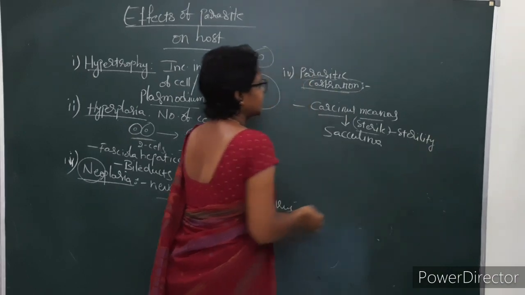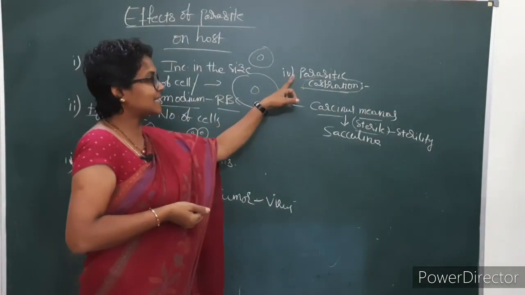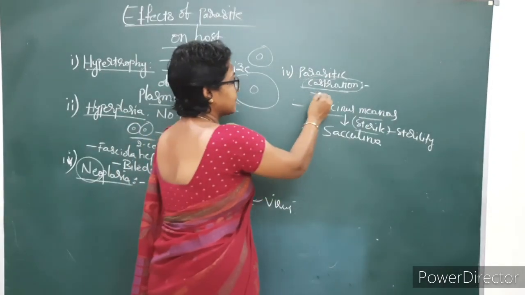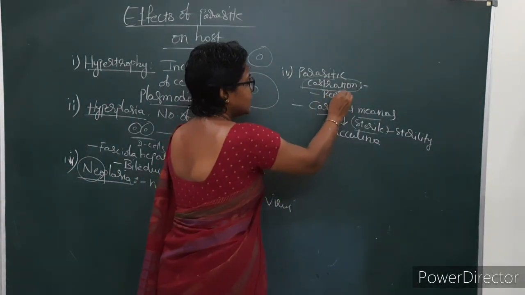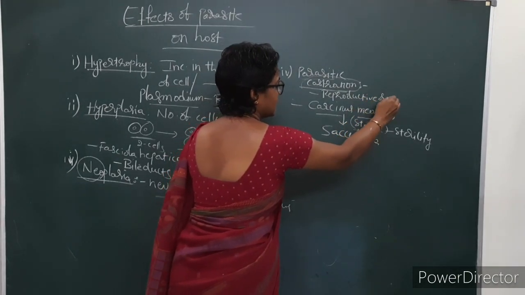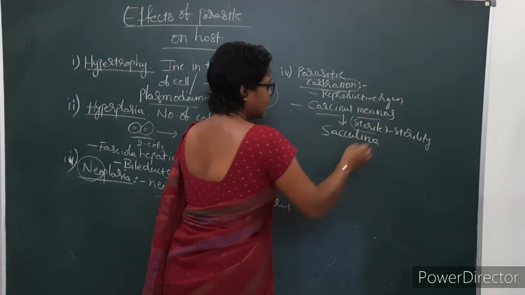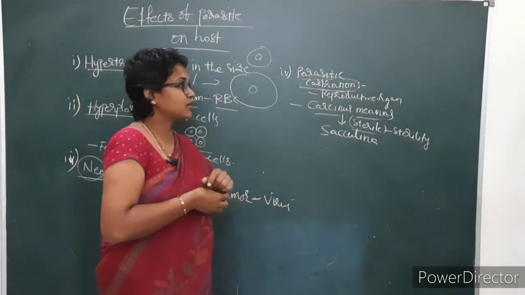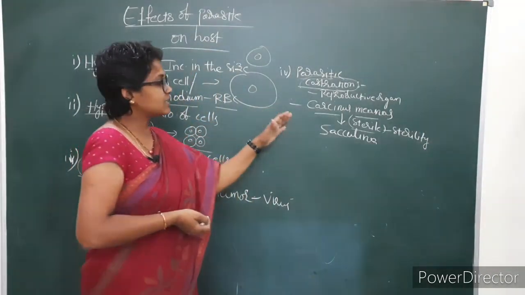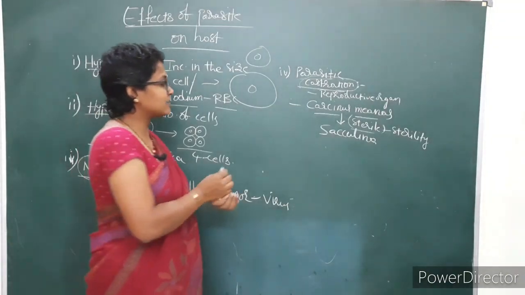Okay, my dear students, I think you understood. Parasitic castration is nothing but the reproductive organs, because of the parasite, become sterile. The reproductive organs cannot work. It leads to sterility. Sterility is nothing but it cannot give birth to the young ones.